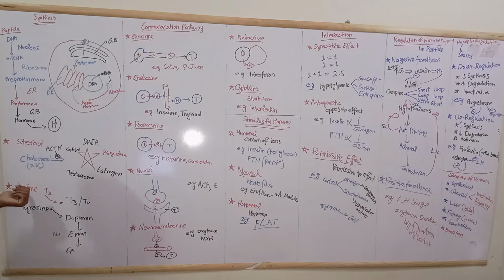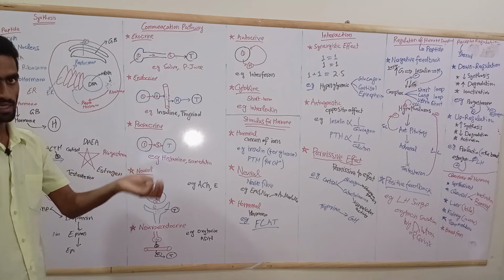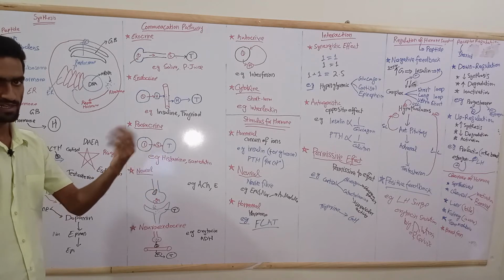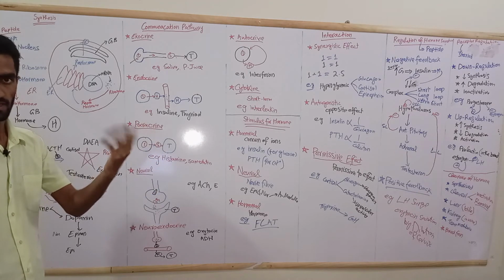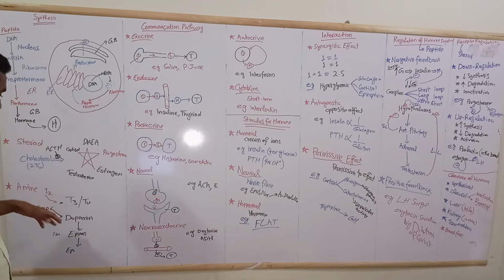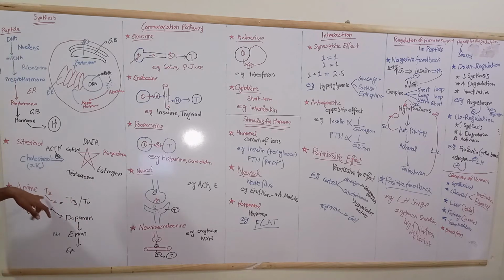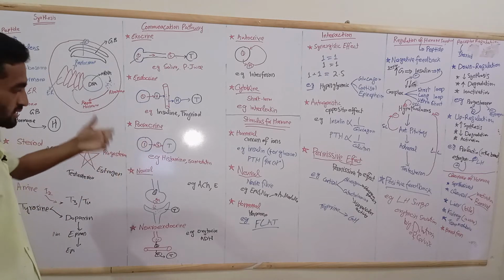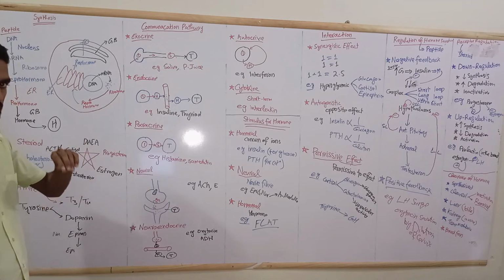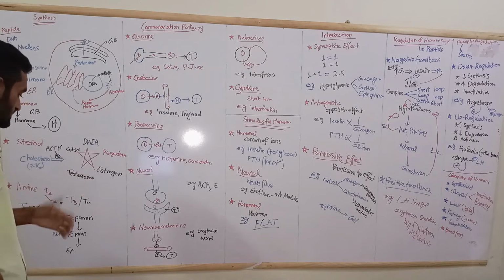What about the amines? We already know that they represent dopamine, epinephrine, norepinephrine (adrenaline or noradrenaline, same thing), and thyroxine. These four are our main amines. T3 and T4 thyroxine hormones are synthesized with the help of iodine. When iodine is incorporated into tyrosine, it is converted into T3 and T4, and the complete pathway will be discussed in the thyroid gland discussion.